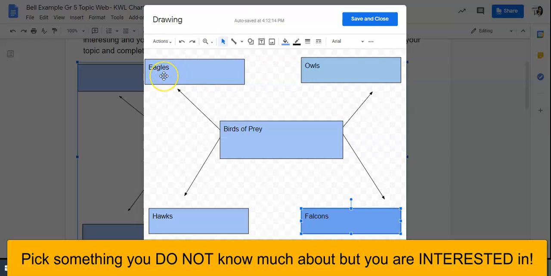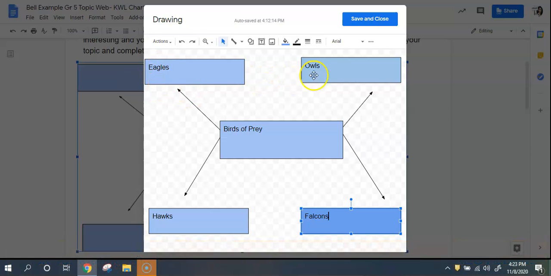All right, so remember, when you're researching, you want to pick something that you don't know that much about, but you're really interested in. Well, I love eagles. I see eagles when I'm driving to work all the time. I get really excited. I know too much about them, so I actually would not choose this as my topic. I know too much about owls. I love Harry Potter. Owls are one of the main things in Harry Potter. I've read a lot about them. I know a lot about them. I'm not going to choose this, even though I'm interested in them.